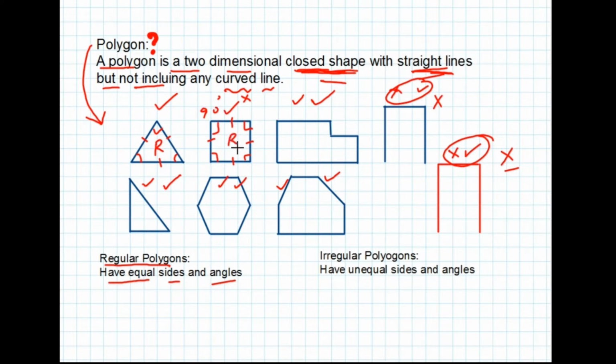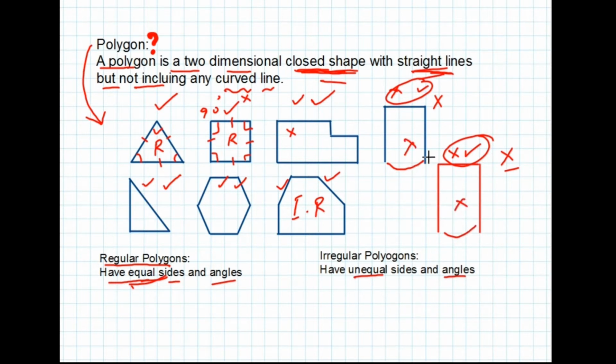So it is also a regular polygon. Another shape shown in the figure does not have equal sides, so it is known as irregular polygon, which has unequal sides and unequal angles. So this shape is an irregular polygon, and these shapes shown in the figure are not polygons because they are not closed shapes.